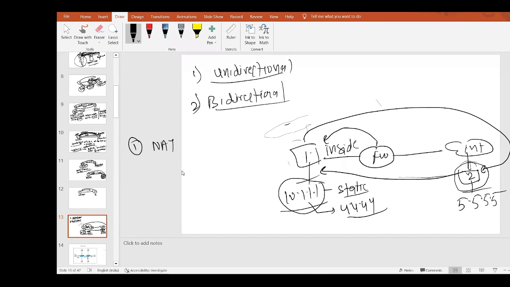That way my firewall will not get confused. It has to be NATed to that. So this PC 10.1.1.1 will be statically NATed to 4.4.4.4. So that is the NAT we will use.